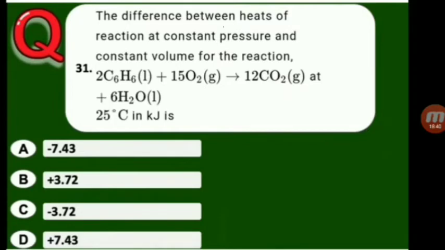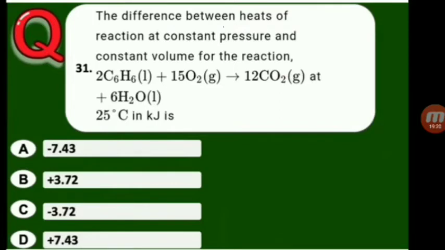Next question. The difference between heats of reaction at constant pressure and constant volume for the reaction: benzene undergoes oxidation to give carbon dioxide plus water, that is 2 moles of C6H6 liquid plus 15 moles of oxygen gas gives rise to 12 moles of CO2 gas plus 6H2O liquid at 25 degrees centigrade, in kilojoules, is.